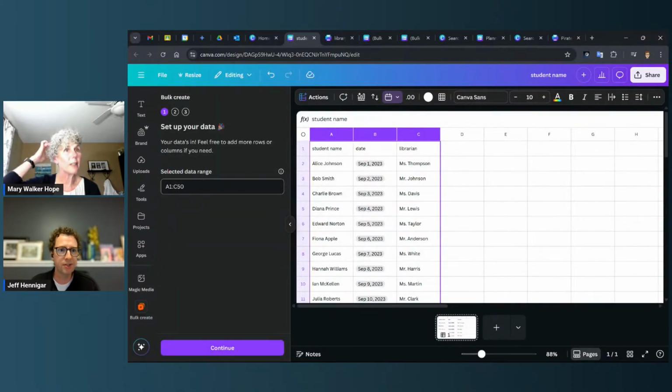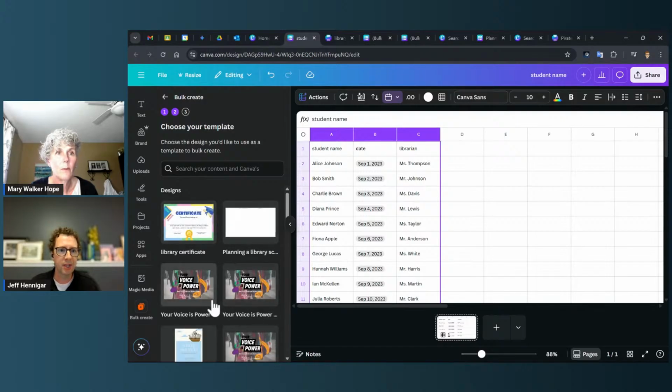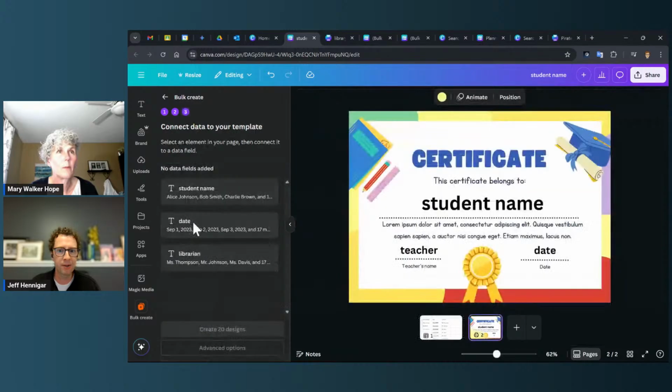And this is where the bulk create is all about, yeah. So again, that was in actions, down to bulk create. So this is going to make all those different versions of the certificate. So I've already selected the cells that I wanted when I did that highlighting. So I highlighted those three cells and I go continue. It's going to ask me which design do you want to put it in. So there's that library certificate that I made. So you see now I've got down below here, my sheet is on one little section, and now it's attached to the certificate. And now it's asking me to make these connections.